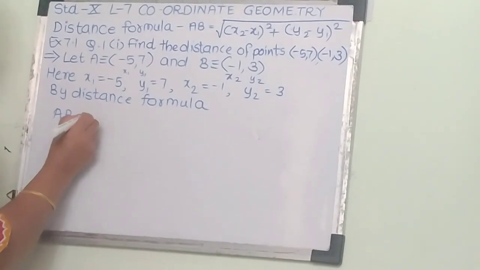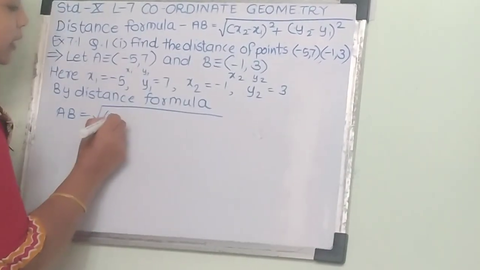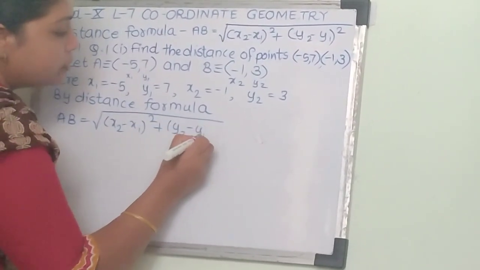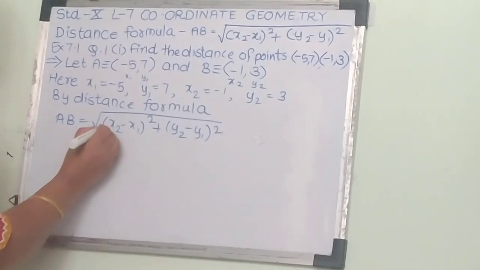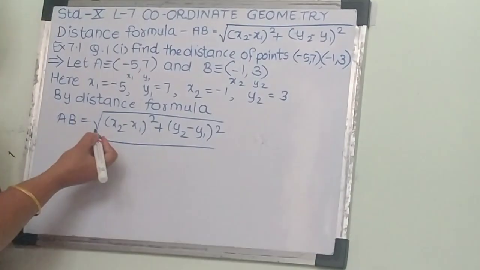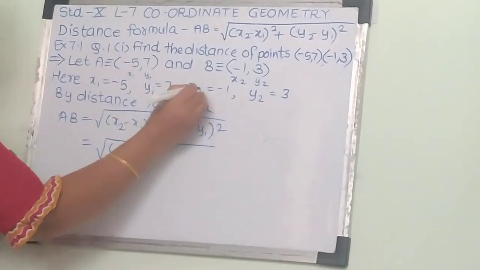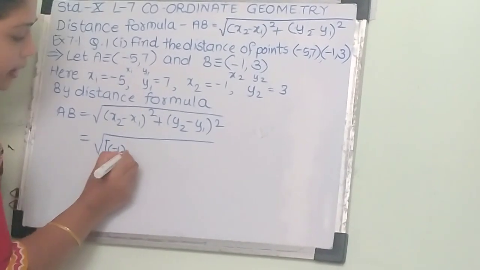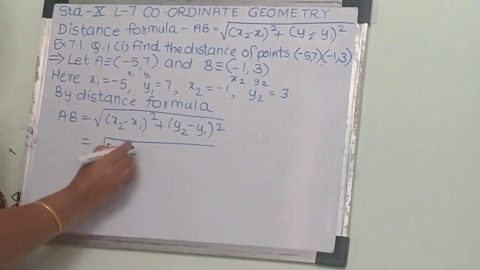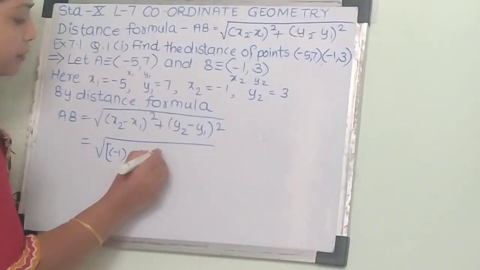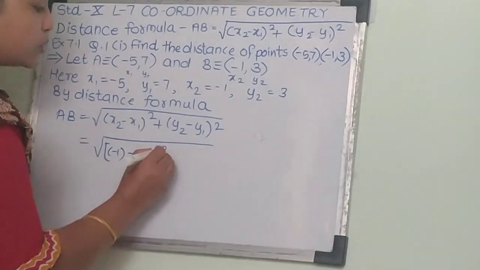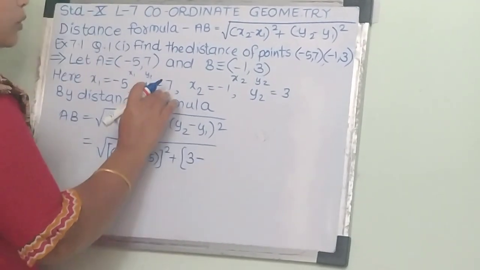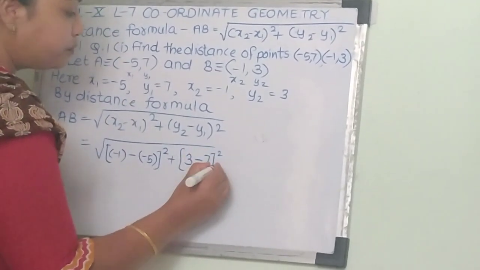AB is equal to, we can write first the formula square root of (x2 minus x1) square plus (y2 minus y1) square. So here we have to put the values only. So x2 is minus 1, minus x1 will be minus 5, bracket square, plus y2 is here 3 minus y1 is 7.